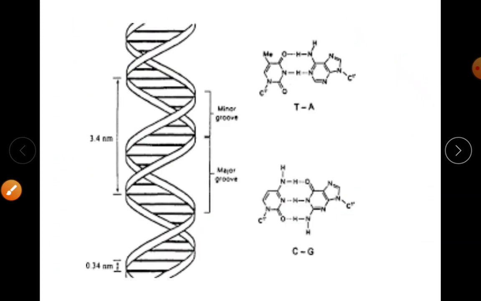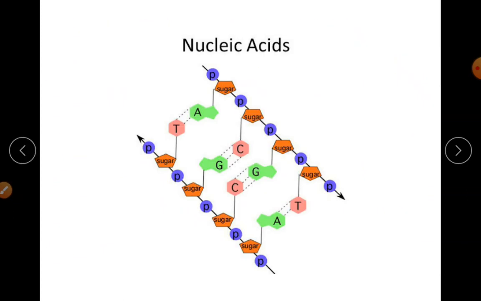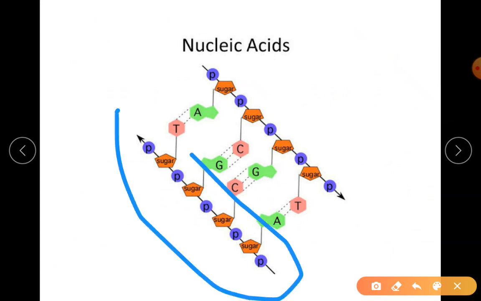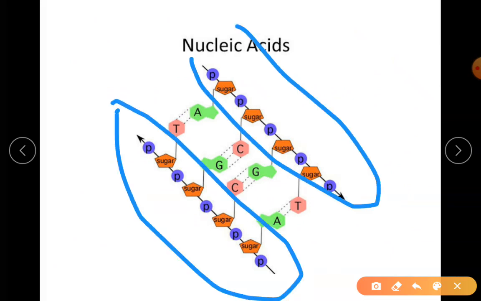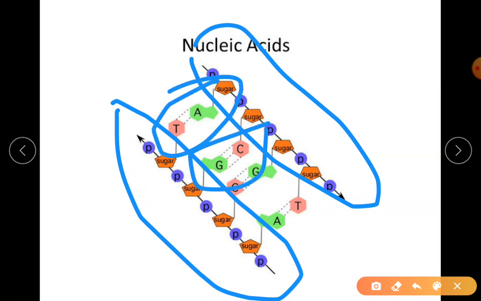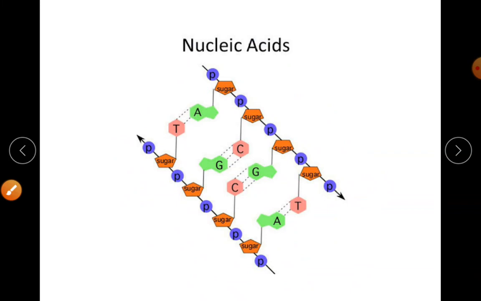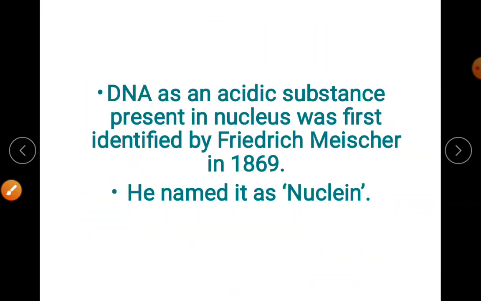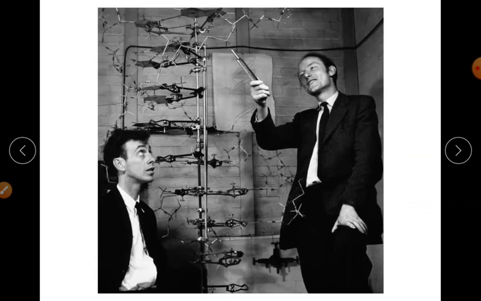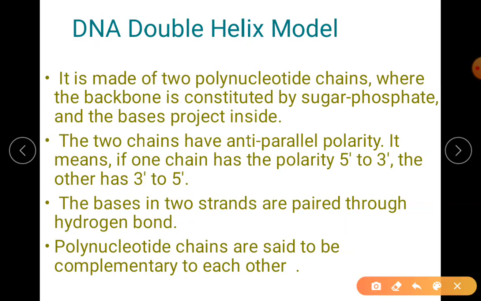Let me show you the picture over here. So you can see here sugar and phosphate backbone. Sugar and phosphate, with the help of nitrogenous base. So you got the idea. This is your nucleic acid. Now you have understood the backbone is made up of sugar and phosphate bondings. That is your phosphodiester linkages you can find.